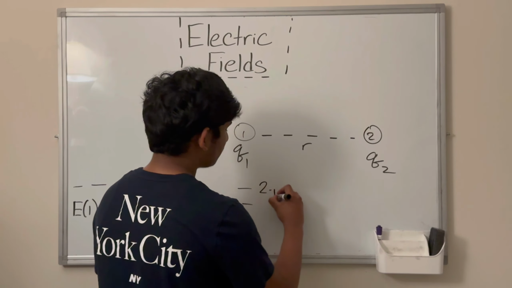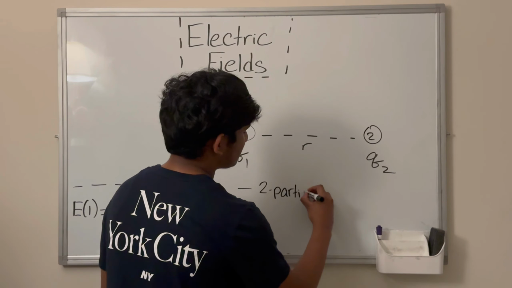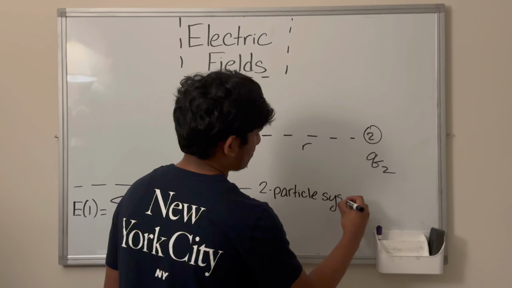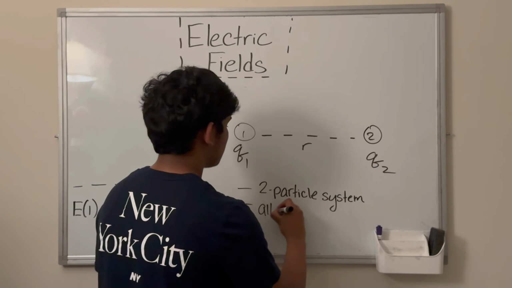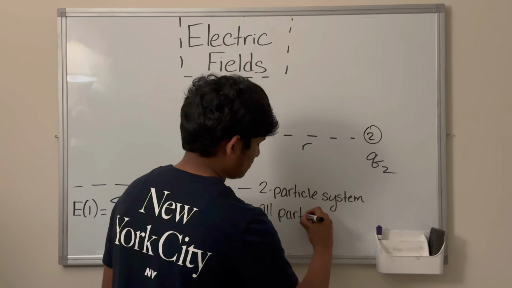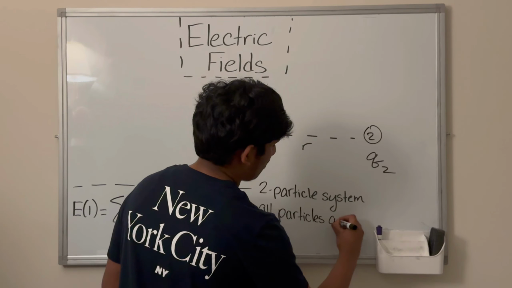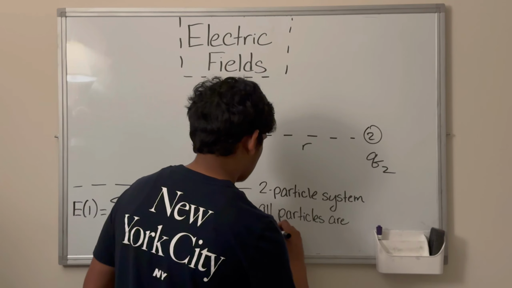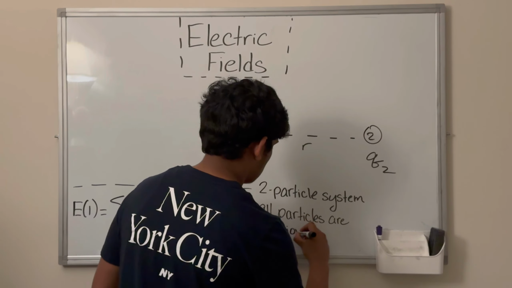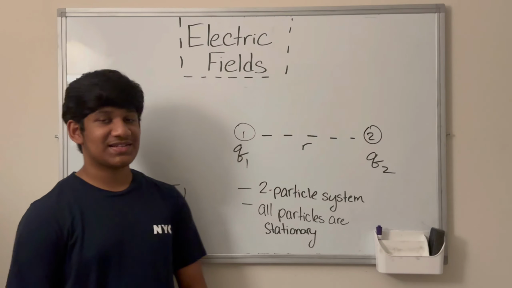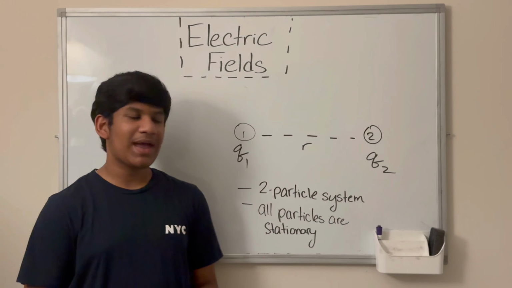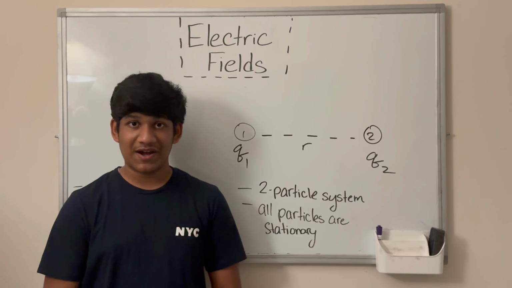Number 1, we're considering a two-particle system. And number 2, all particles are stationary. So these are the two conditions. Number 1, we have a two-particle system, and number 2, all particles are stationary.